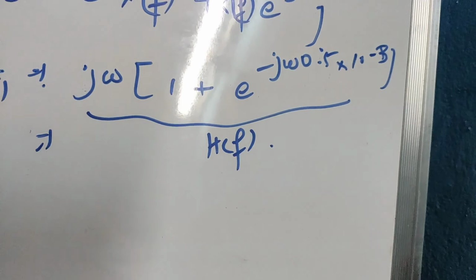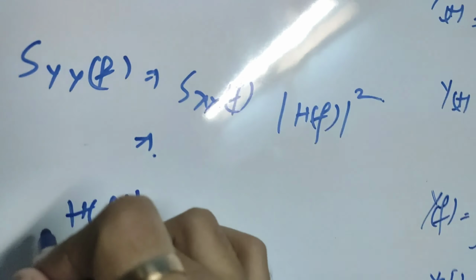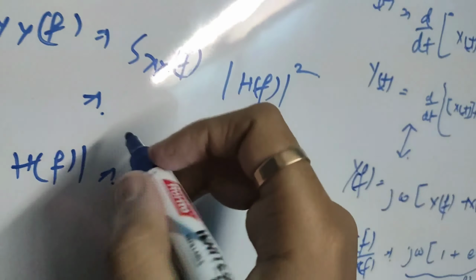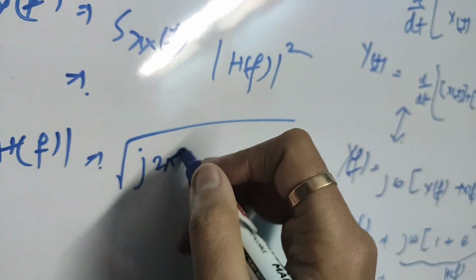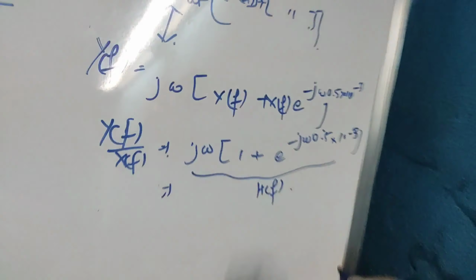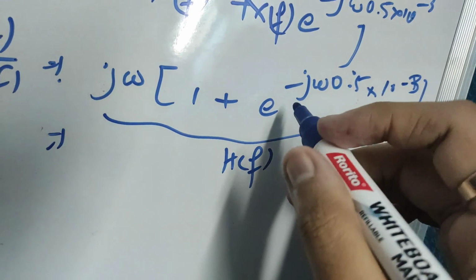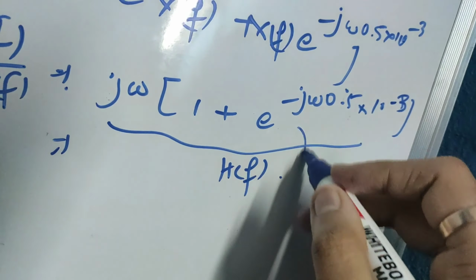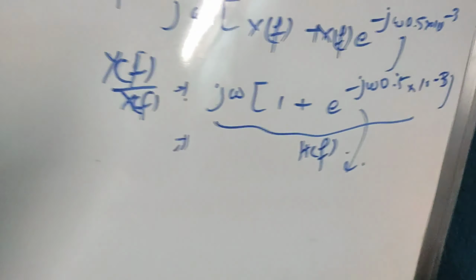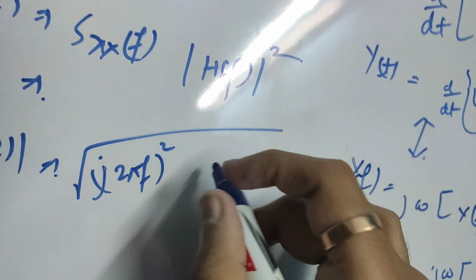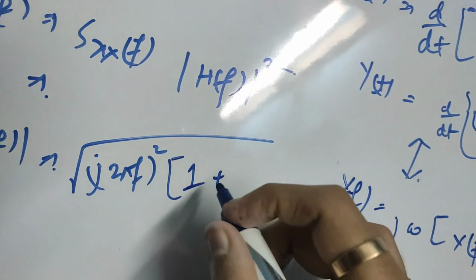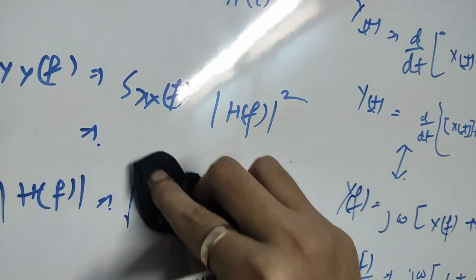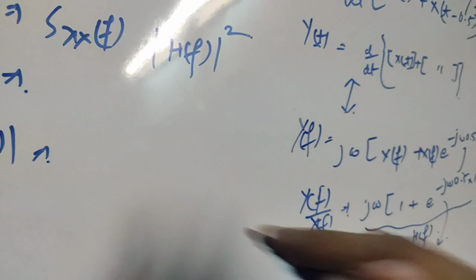So basically this is h of f. Now let us first find the magnitude, then square it. So h of f magnitude will be j 2 pi f, and 1 plus exponential. This exponential part we can split by Euler's form. e to the power minus j theta will become cos theta minus j sin theta, right? So this will become 1 plus, let us first split it, then write it, otherwise it will become very lengthy.